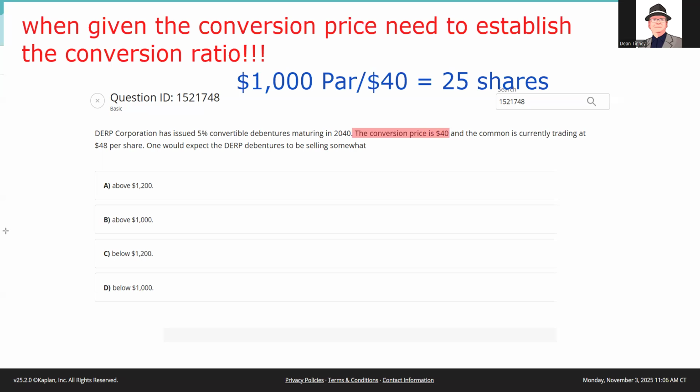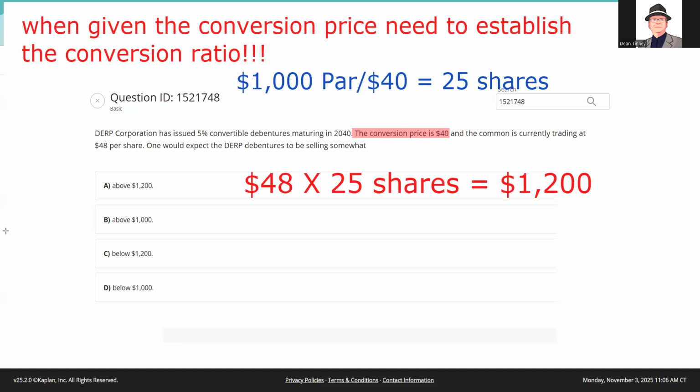Okay, now the common stock is trading at 48. I kind of like this question because it doesn't mention parity, but that's what parity is. It's equal, right? So even if they don't ask you to calculate parity, almost every convertible question, you need it to kind of answer the questions. All right, so if we can get 25 shares of a $48 stock, parity of the bond is 1,200. Parity means equal. This bond is worth or equal to $1,200 worth of the stock.